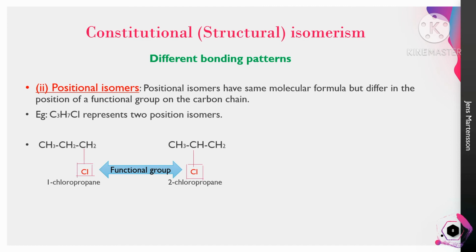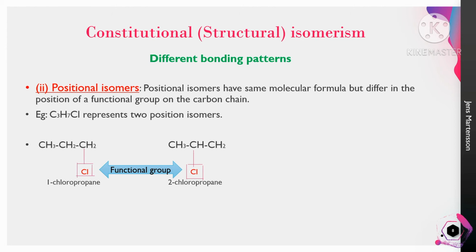See the molecular formula C3H7Cl. The first positional isomer is called 1-chloropropane, which means chlorine is attached to the first carbon. So this structure is called 1-chloropropane, and in the second one the functional group chlorine is attached to the second carbon atom. So this structure is called 2-chloropropane. The position of the functional group is different in each structure, so that is the reason this isomerism is called